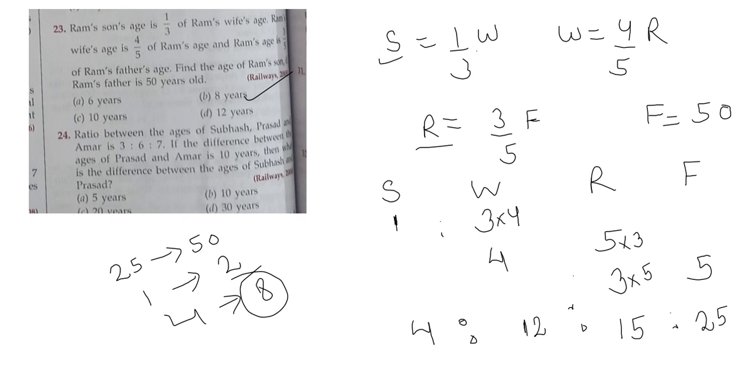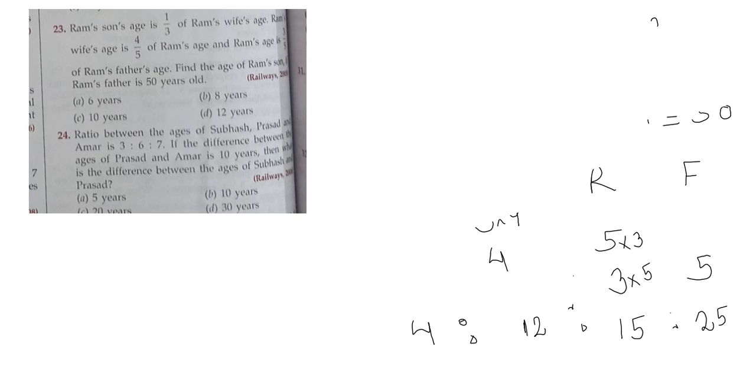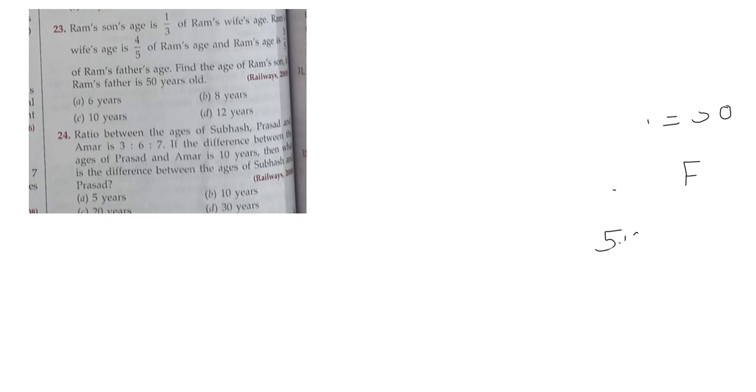So let's go to the next question. It is very easy but a little bit lengthy. The ratio between the ages of Saurabh, Prasad and Amar is 3:6:7. If the difference between the age of Prasad and Amar is 10 years, what is the difference in the ratio?